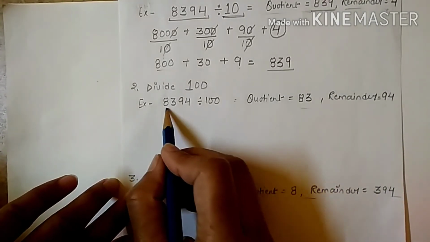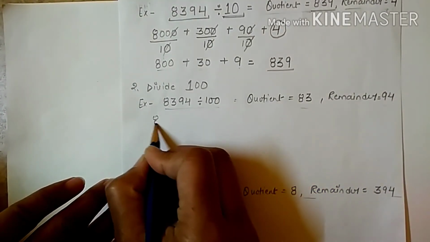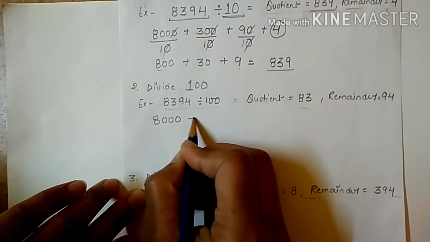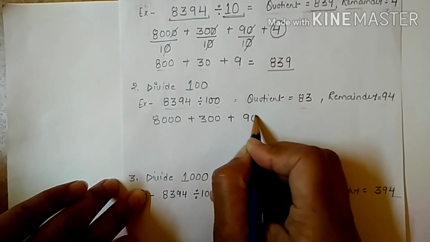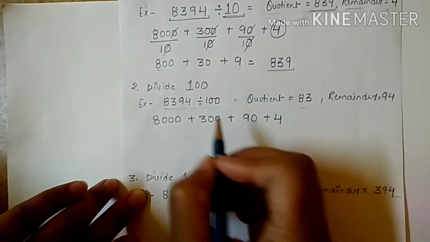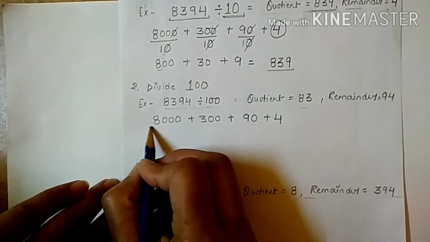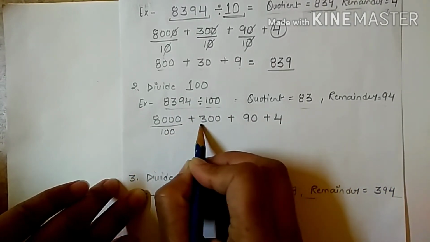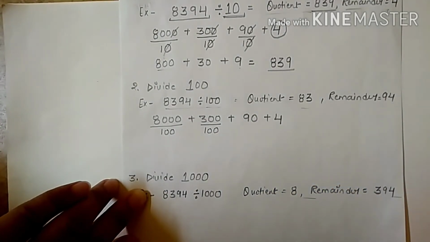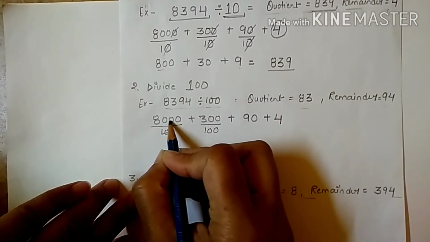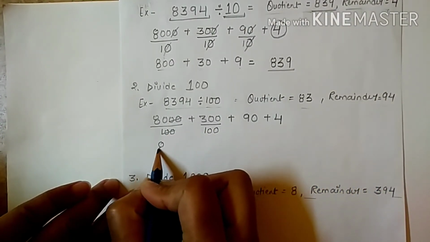Again, we will write this in expanded form: 8000 plus 300 plus 90 plus 4, and we have to divide this number by 100. Now see, 8000 is greater than 100, so it gets easily divided by 100. By dividing, how much will we get? 80 here.